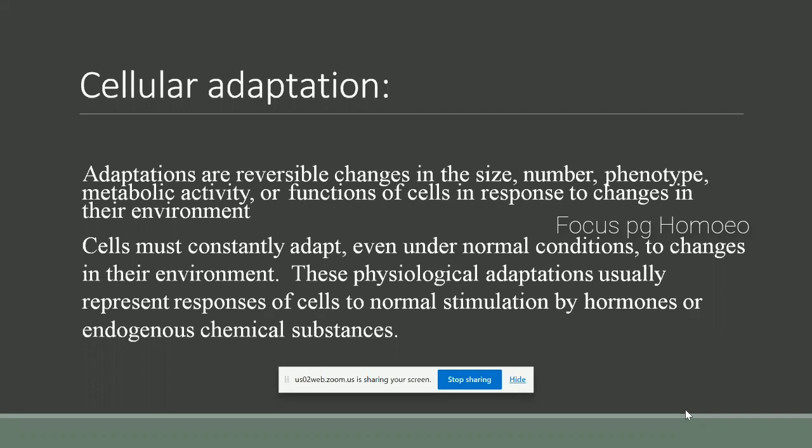Cells must constantly adapt even under normal conditions. Cells must constantly adapt to changes in their environment. These physiological adaptations usually represent the response of cells to normal stimulation by hormones or endogenous chemical substances, and this response may lead to cellular adaptations.